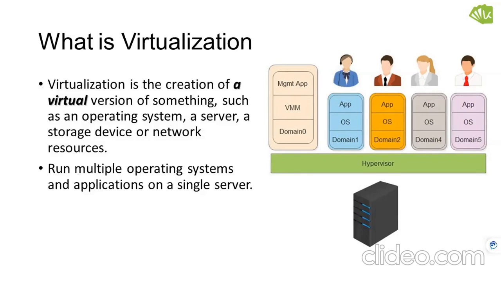In simple terms, virtualization is not actual. There are two terms: one is physical, one is virtual. Virtual is not actual. It can be virtual computer hardware, and there are so many types of virtualization, which we will tell you once the course starts.